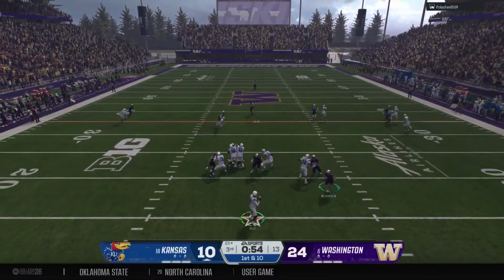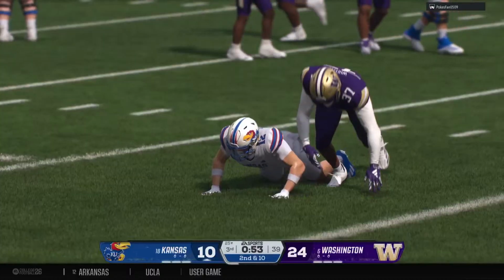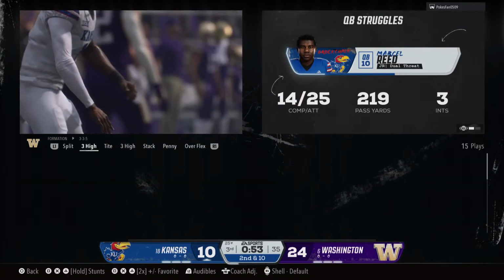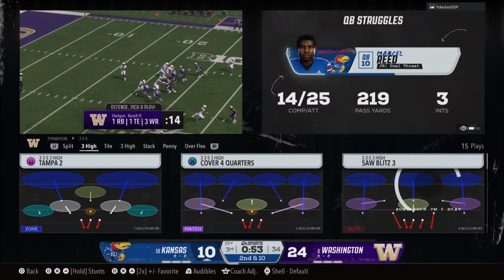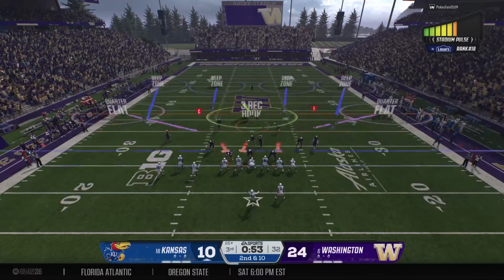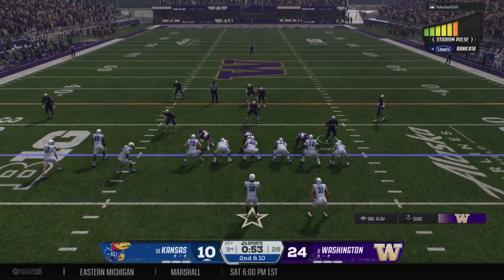Dropping back, it's Reed. Pressure is coming. And he can't hold on right in his hands, and he dropped it. That's everything you want to see from an offense. Great execution. The line gave the quarterback time. Quarterback makes a great read, throws it to his guy, and the receiver drops it. Now he's going to have to shake that off and get ready to make that next play.